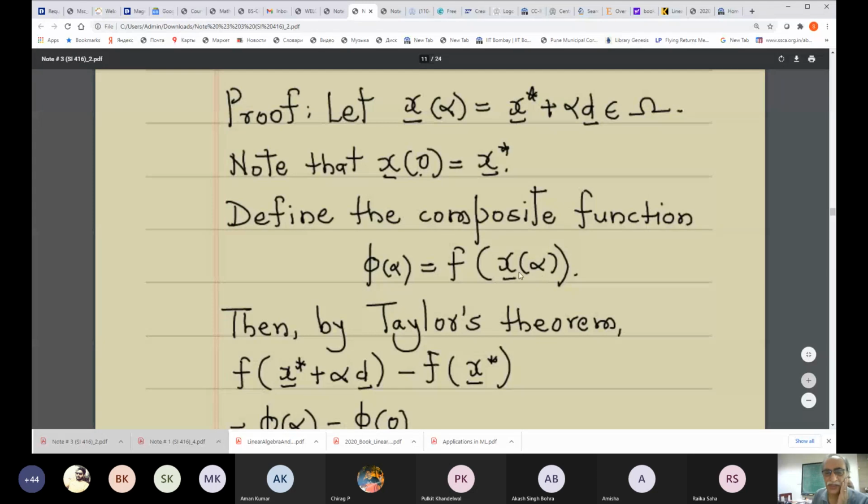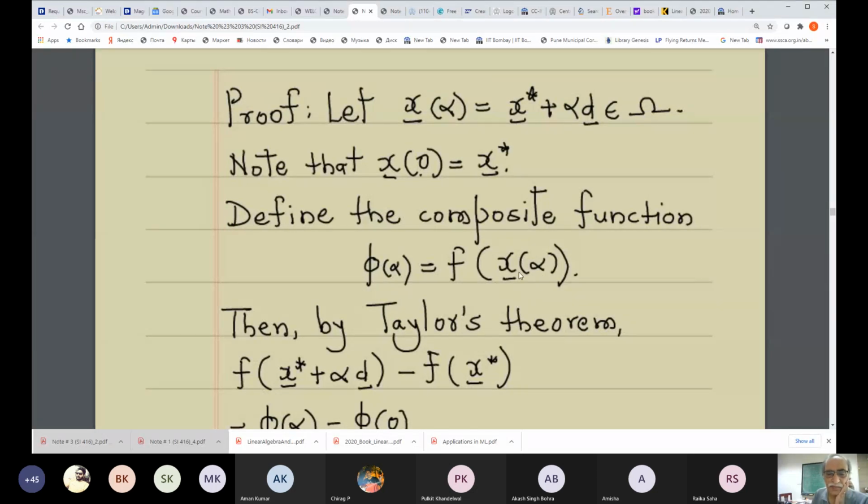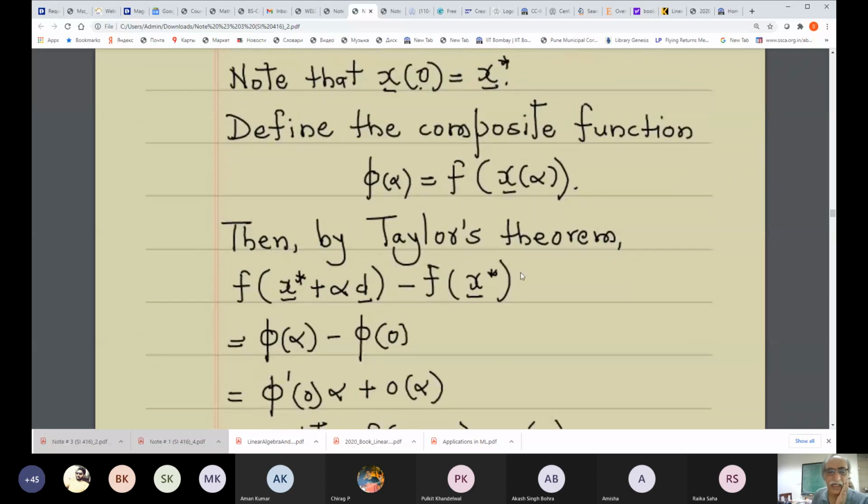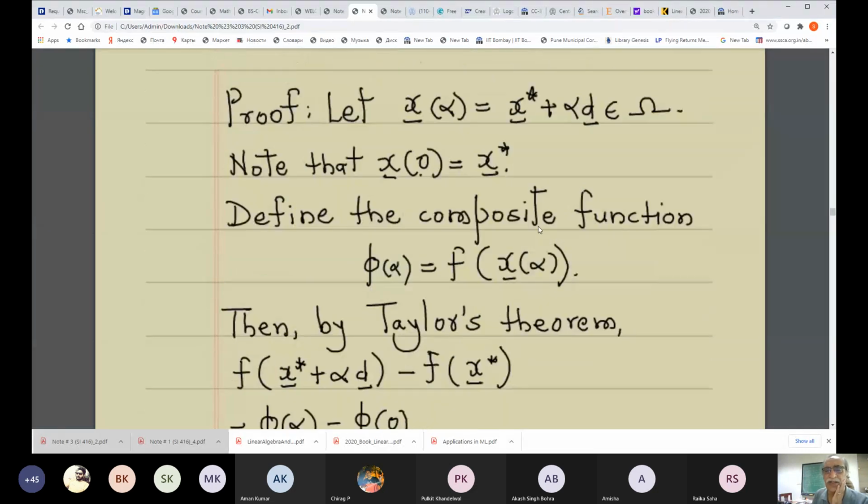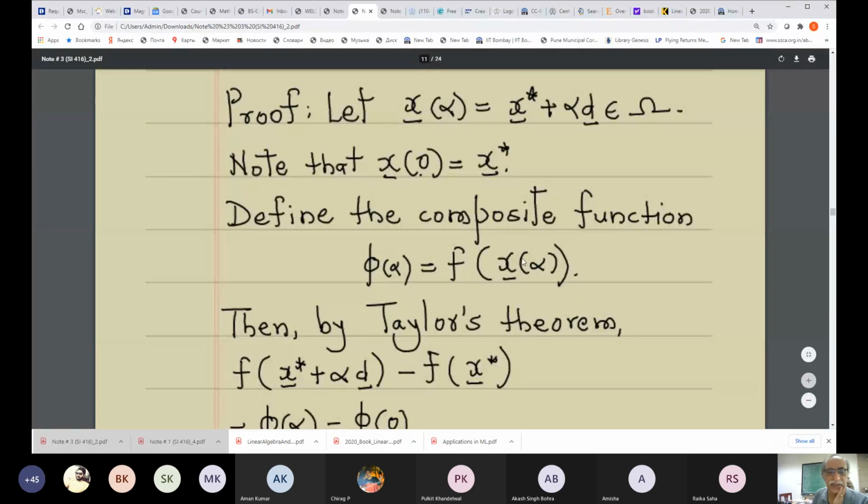So this is a composite function. Now if we apply Taylor's theorem, f of x star plus alpha d minus f of x star is the same thing as phi of alpha minus phi of 0, because of what we just defined. If you replace this vector x alpha by this, that is what I did here, and that is nothing but phi of alpha.